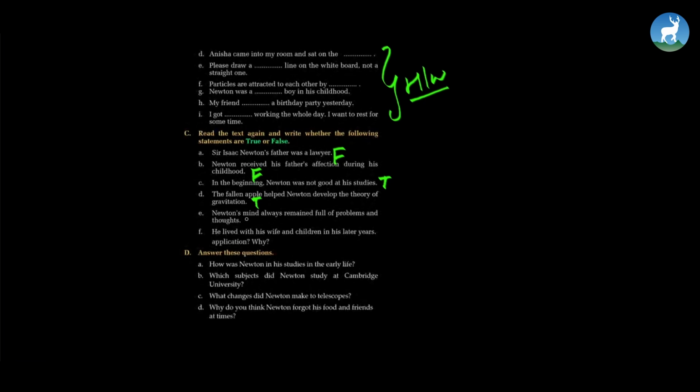Not always, so we can write this as false, because in the beginning of his life he was not interested in anything. He lived with his wife and children in his later years. This is false. These extra two words have been given there. Please cancel these. Remove these from your books.